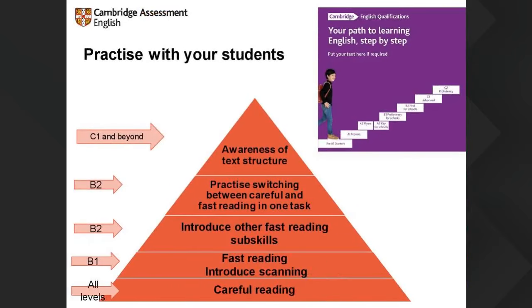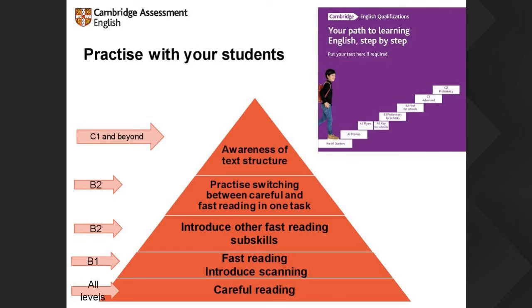This is another nice way to look at it, and we've chosen this pyramid because, as we saw in the previous one, it's clearer here perhaps, the skills are cumulative. So A2, very simple language that we're looking at, and it's careful reading for detailed meaning. It's still very relevant at C2, but it is a part of a bigger picture of other reading subskills. At B1, we introduce faster reading and a bit of scanning, obviously with short texts, because it's only B1.